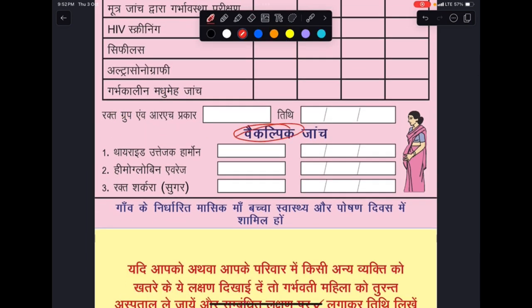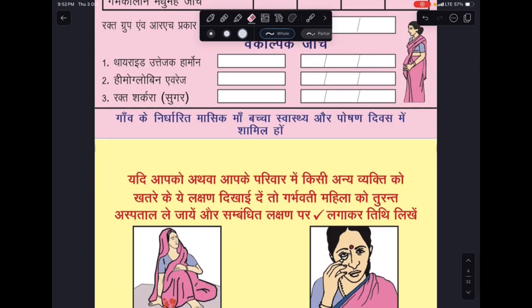So although the government has given it to be optional, if you can afford it, or if your facility is giving you these, in fact, the government has made these 2 free also. They are no more optional; they are free. But at some centers, thyroid investigations are not there. So if you have any symptoms, your doctor might recommend you to get your thyroid levels checked. Okay, so moving on to the next one.